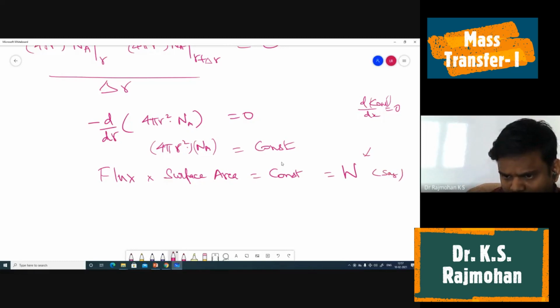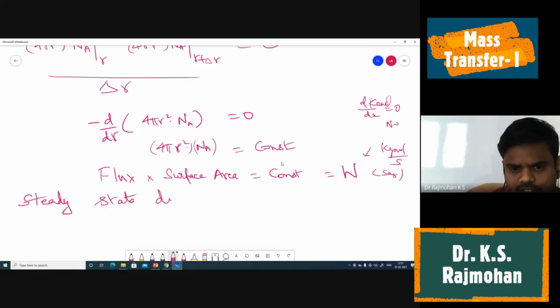What is the unit of W? Kg mole per second. N is kg mole per meter square second, and when you multiply by area in meter square, the area cancels and we get kg mole per second. So that is the molar flow rate, kg mole per second. This is applicable for all steady state diffusion through variable area.